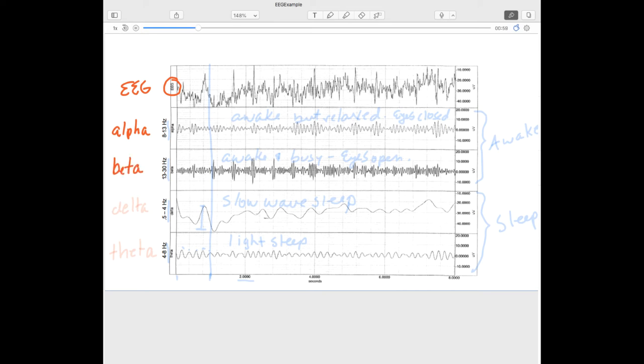So alpha, beta, delta, and theta. Let's take a look at the two awake types of waves, and that would be alpha and beta.